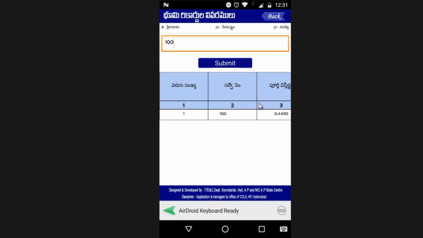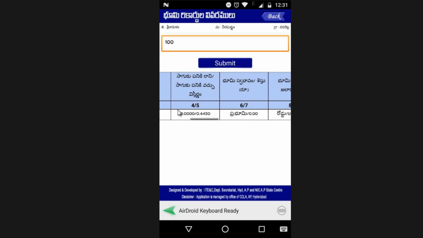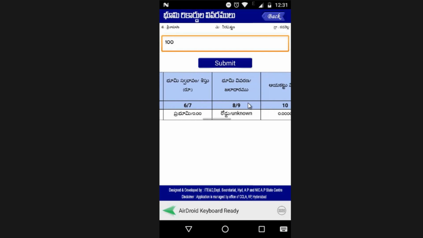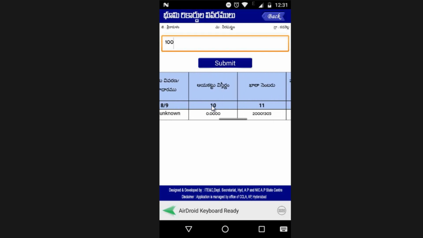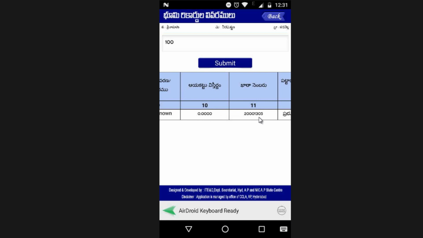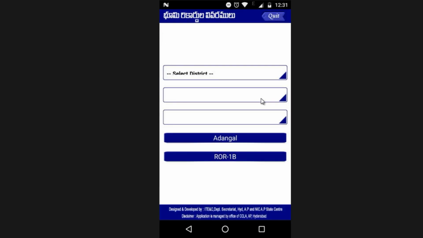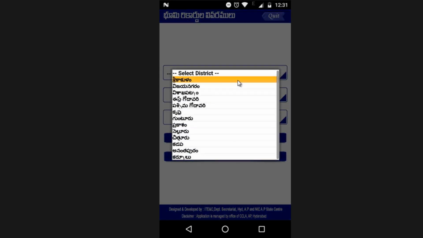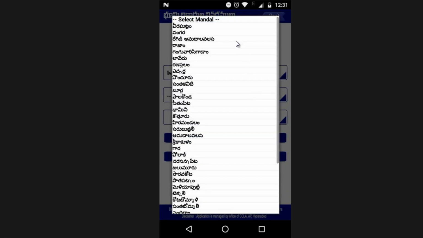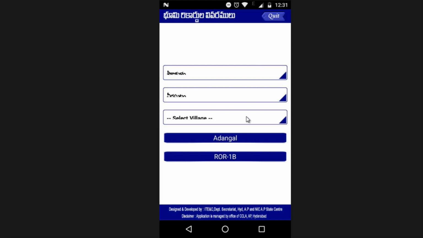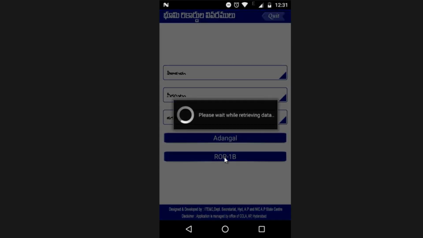Right, so this is the kind of report that will be generated. So it is the same report that I have already explained to you earlier. Now let's see the Khata number to which this survey number belongs. So we will generate the ROR report for this particular Khata number 200013005. Now to generate ROR report, let's go back, and then again we will select our district. We will select the same district, mandal and village. So let me select it, and then I will click on ROR 1B report.